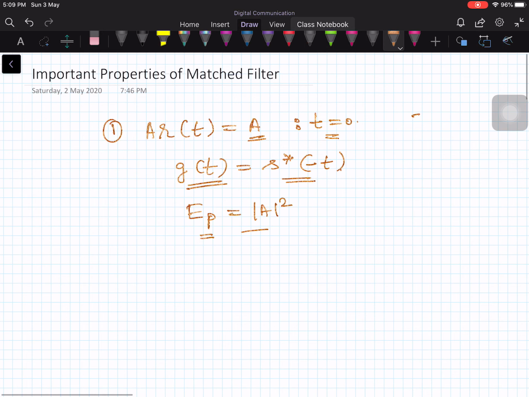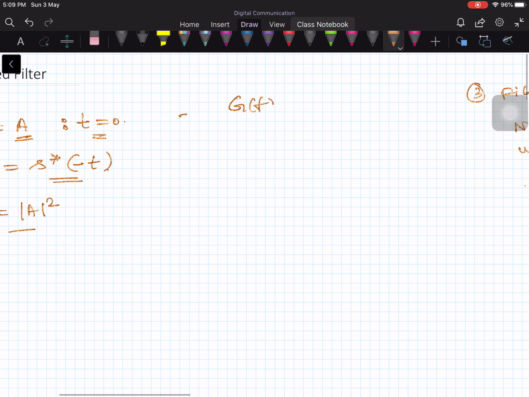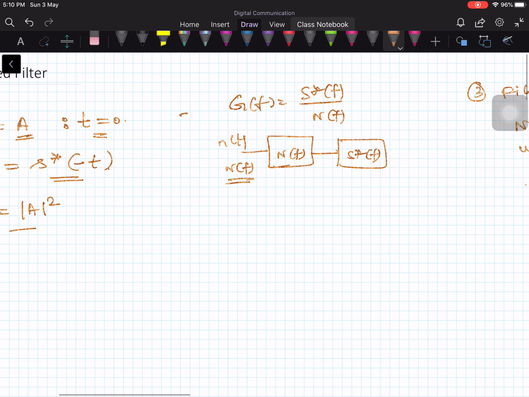We have seen that, let me write down here, G of f is equal to S conjugate of f divided by N of f. So you can think of this as first 1 over N of f followed by S conjugate of f. Therefore the input, let's say in the time domain n of t, in the frequency domain N of f, is first whitened by the matched filter and then multiplied by S conjugate of f. So first whitening the noise and then filtering it for maximization.